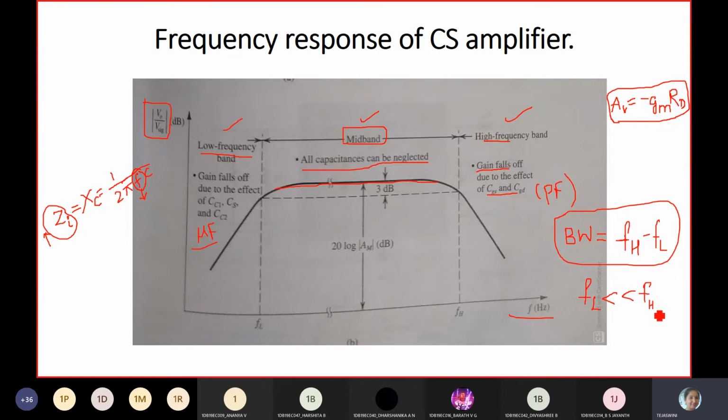Yes, FL is much less than FH. So bandwidth is approximately equal to FH, and we neglect FL because it is very small. FL is in the range of 50 hertz, 100 hertz, whereas the high frequency is in kilohertz or megahertz, so it will be large. So finally, bandwidth is equal to FH.